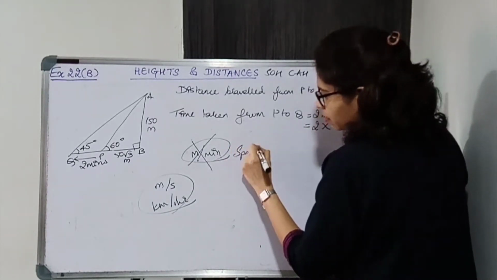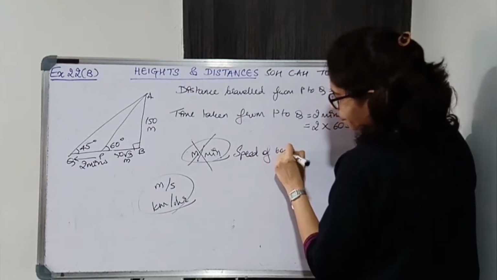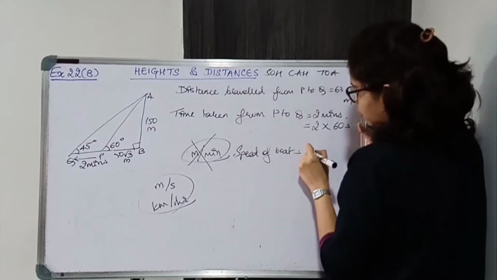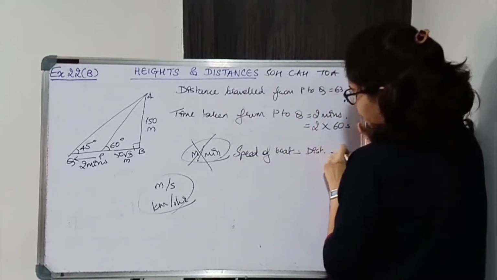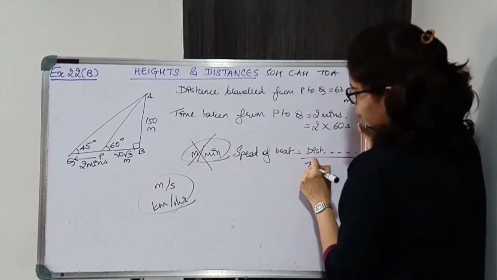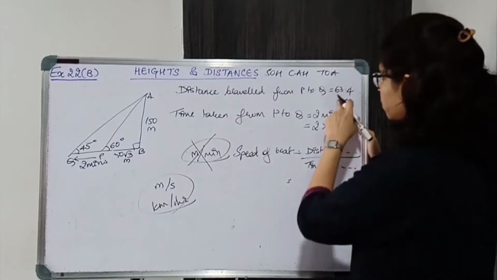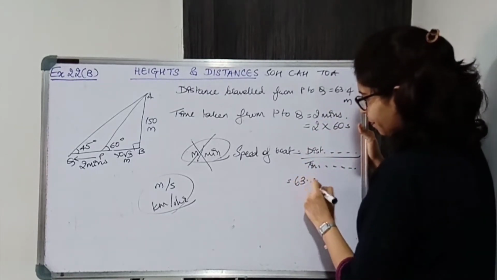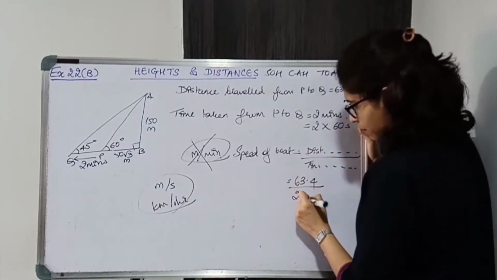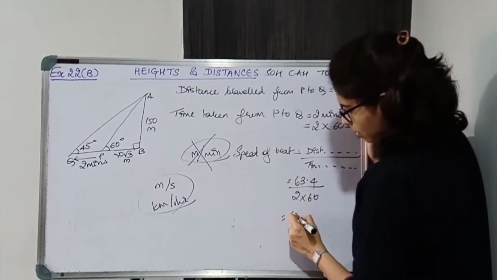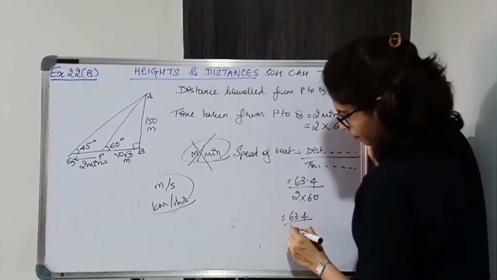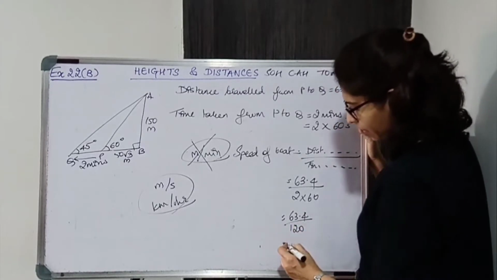So speed of the boat is distance traveled from P to Q and time taken from P to Q. Write the entire thing. Now this is 63.4 and this is 2 into 60. So that is 63.4 upon 120.